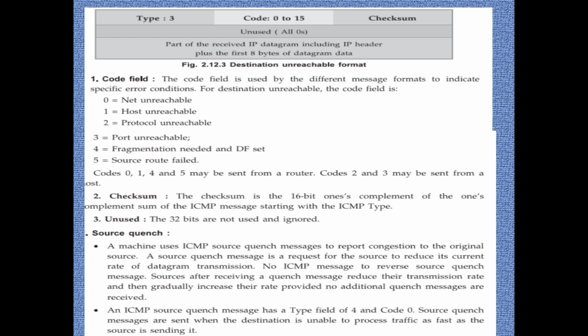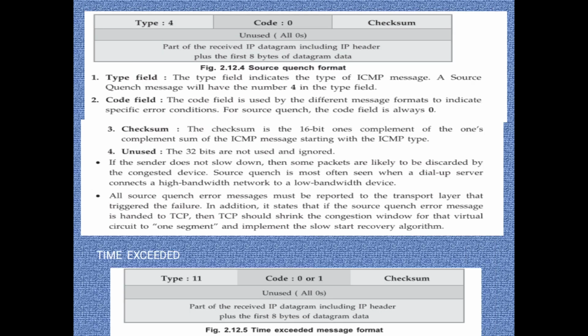Next one is the destination unreachable frame format for ICMP. It includes a type, a code in the range of 0 to 15, and a checksum. The type 3 includes codes 0, 1, 2 and 3: 0 for network unreachable, 1 for host unreachable and 2 for protocol unreachable. Along with this are the unused 24 bits which are never used in transmission. And the last one is a part of the received IP datagram including the IP header.